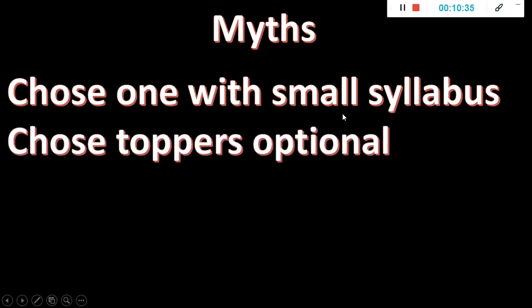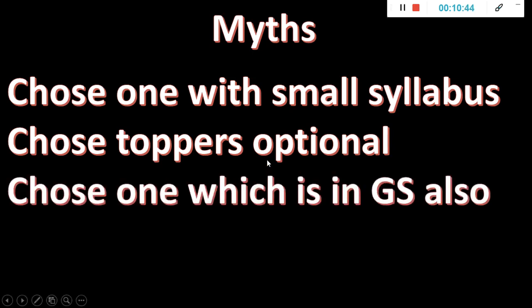Second one, choose toppers' optional. Like I showed you, there is nothing called toppers' optional. Some people will tell you, this year this is trending, that is trending, so take this and that. That's all a blunder. Choose one which is in your GS also.